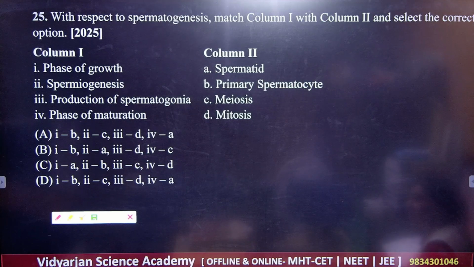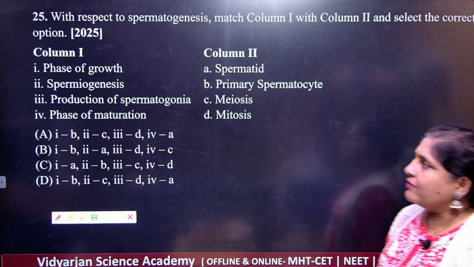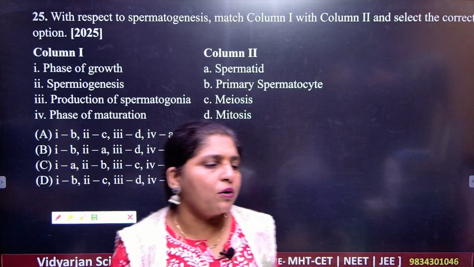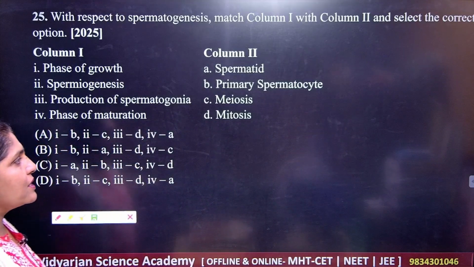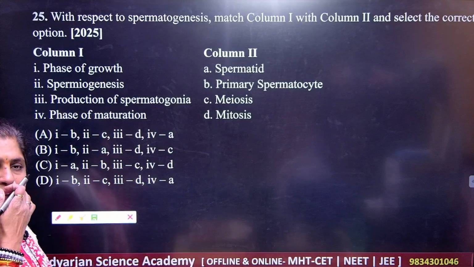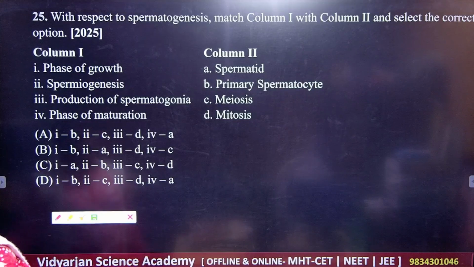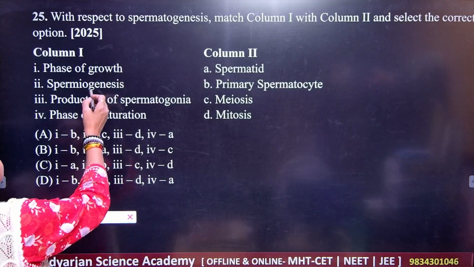Column 1 and column 2. What is column 1? Column 1 is giving you many phases, and column 2 is giving you some important events which occur during this one. So what should be your correct answer?